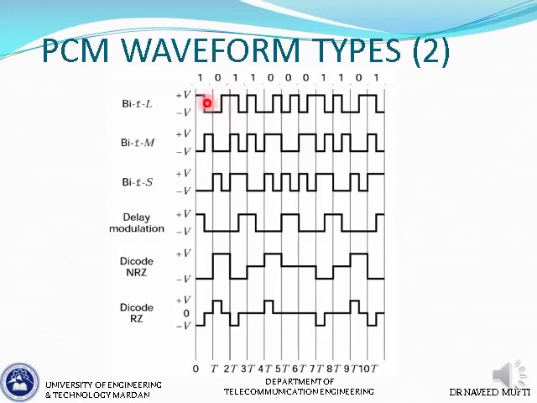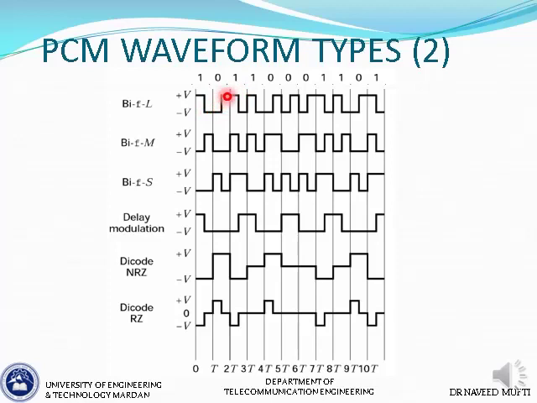As you can see here, for the 1 the pulse level was plus V for the first half, and because we have half duration pulses, after half time is complete it changes its level. Then for a 0 we need to have a plus V in the second half, so it remains at 0 and then changes here.